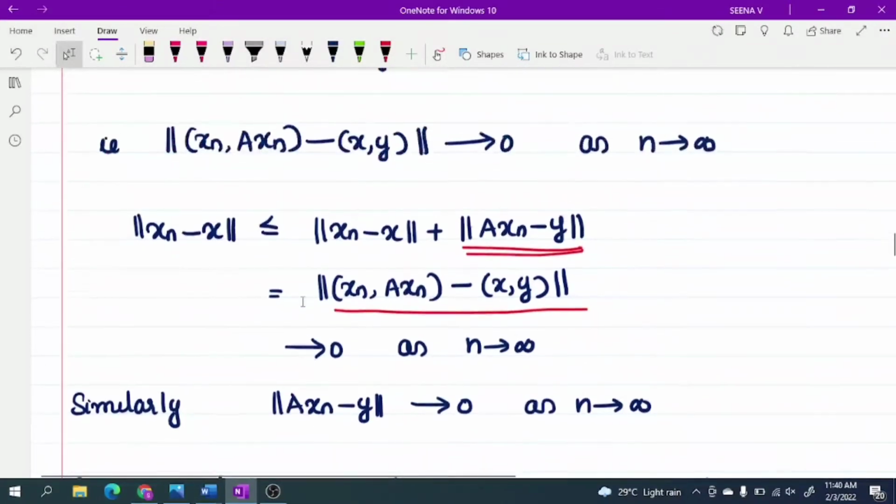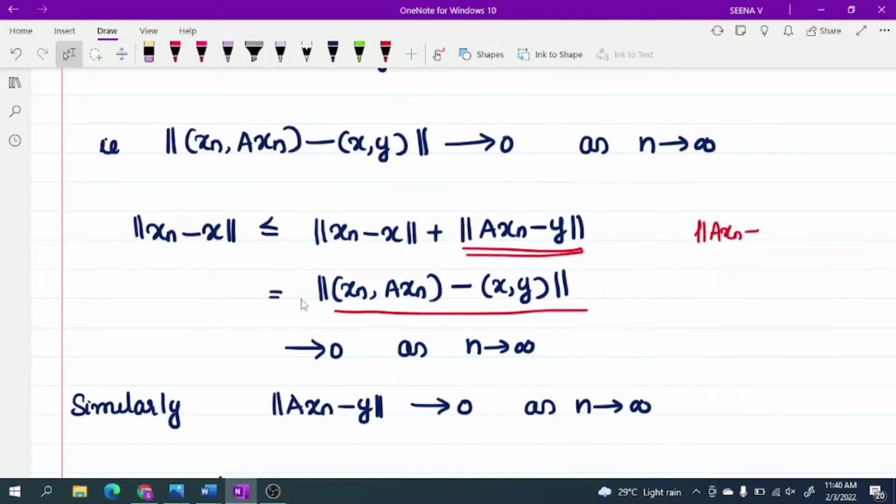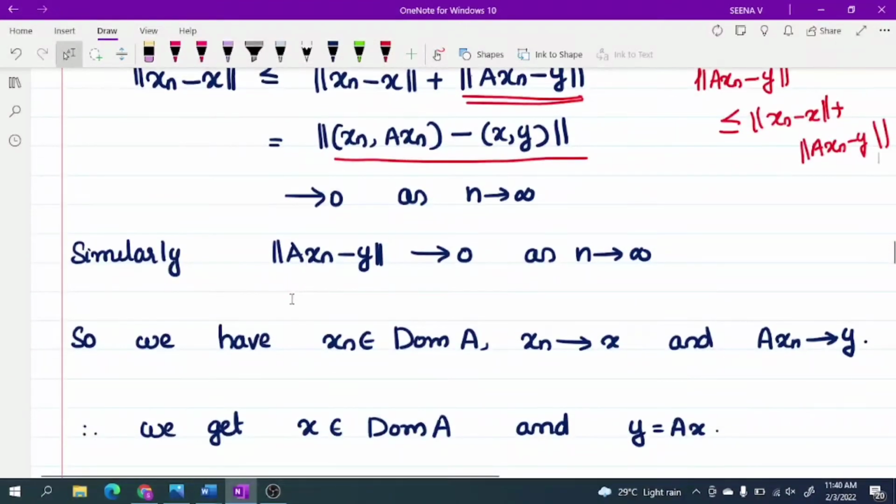Similarly, you can prove if you take the norm of Axn minus y, this is less than or equal to the norm of xn minus x plus the norm of Axn minus y. So this tends to 0 as n tends to infinity, therefore Axn converges to y.